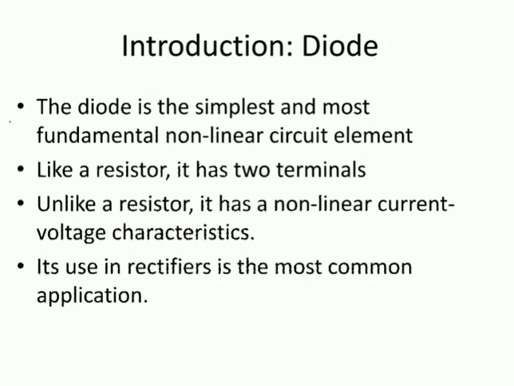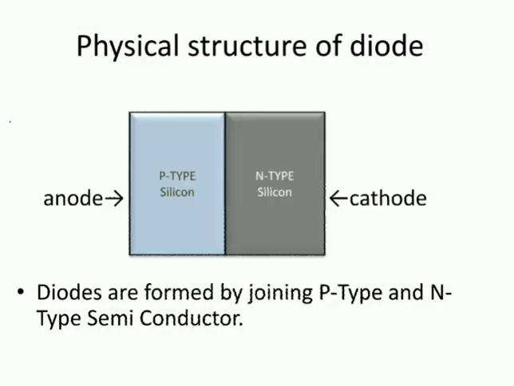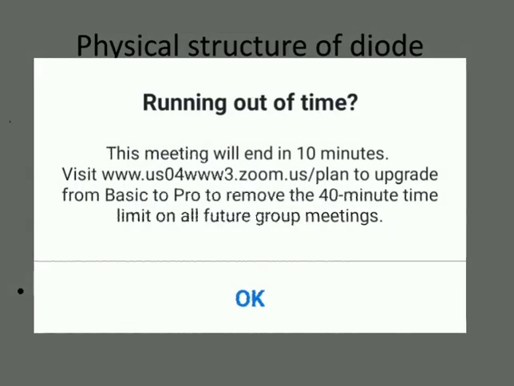So here we are supposed to see the working principle of the diode. Now we can see the physical structure of the diode. We take one p-type semiconductor with one n-type semiconductor. Here they have given the name p-type silicon, because p-type means we are adding trivalent impurity into silicon. That's why they have given p-type silicon. You can give the name only p and only n. Otherwise, you can give the name p-type semiconductor, n-type semiconductor, or p-type silicon, n-type silicon. All have the same meaning.